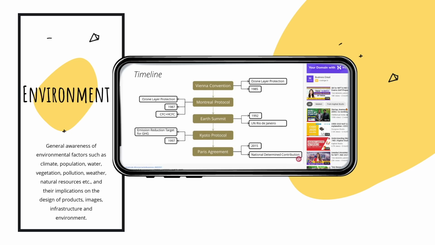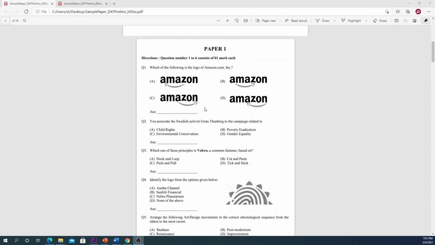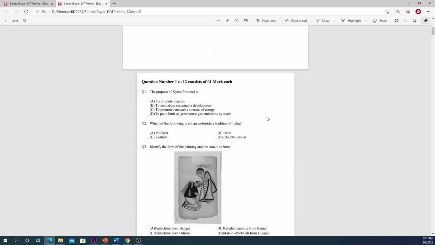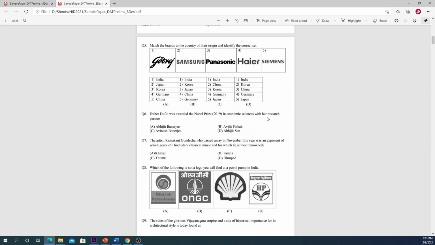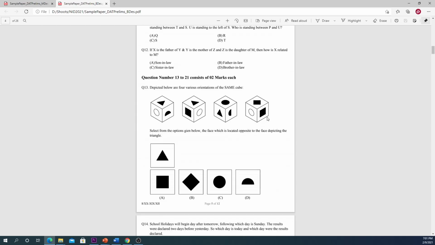The next topic is logos. Every year there are at least 2 or 3 questions on important logos. Here we have to focus on both government logos and private logos. There are many websites and blogs on the internet where you can go through some important logos and read about them.